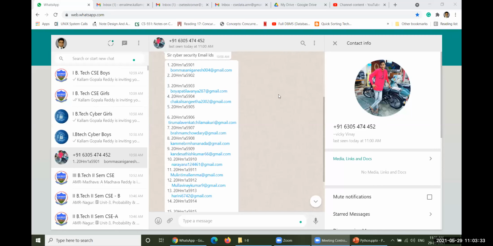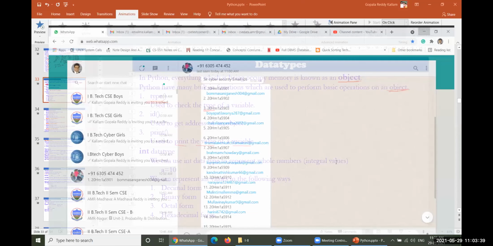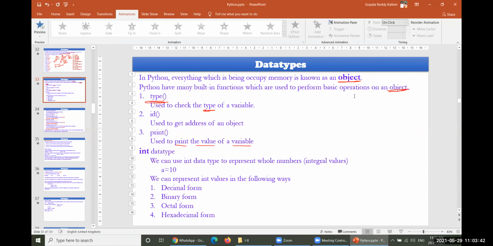So today we would like our agenda to finish up. Look at this. These are the email IDs which I have received from the cyber security. Okay. Without any further delay, we'd like to start our work for today.